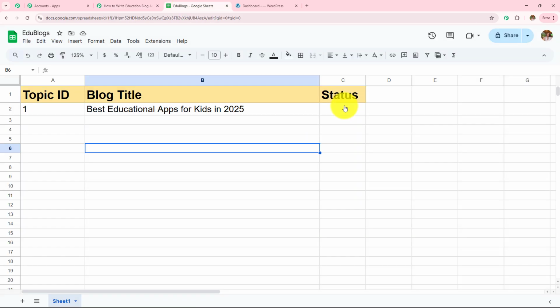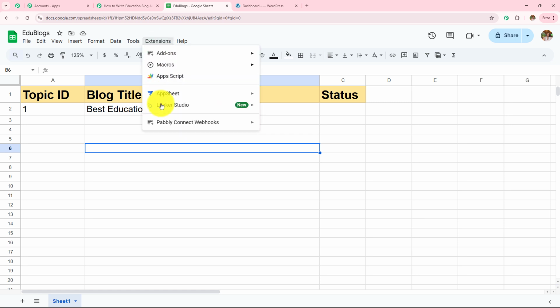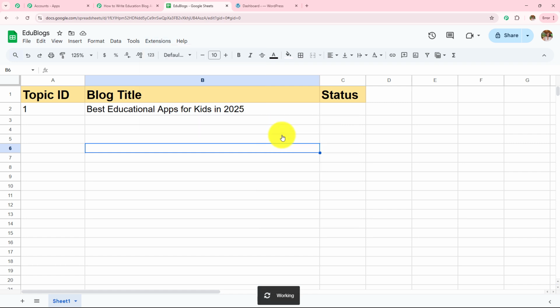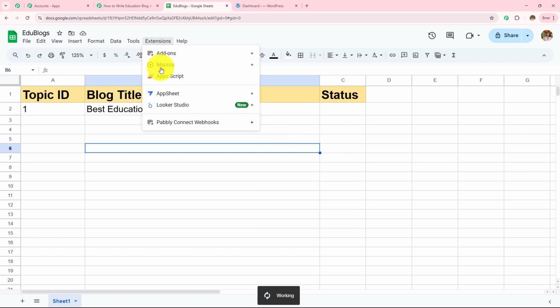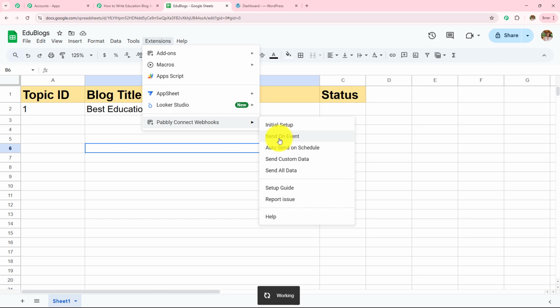spreadsheet. And now whenever I'm going to add new content idea, new blog title in this particular Google Sheet spreadsheet, the data will be automatically received in my Pabbly Connect workflow. Now we have to follow one more important step. We have to go towards this extension, go to Pabbly Connect webhooks, and then click on the send on event. So this step will make sure whatever data we add in future, it is sent to Pabbly Connect.